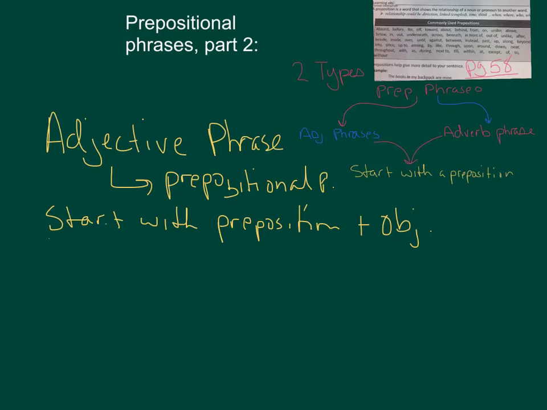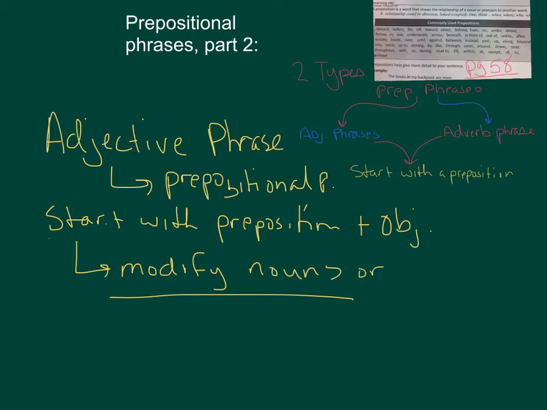So what you have to understand is when we're dealing with prepositional phrases, adjective phrases are prepositional phrases that modify nouns. Very simple, very easy. They modify nouns. So they give us more information about the specific thing and modify a noun or pronoun.